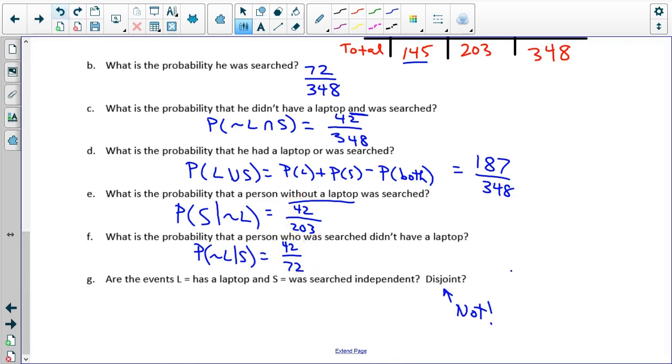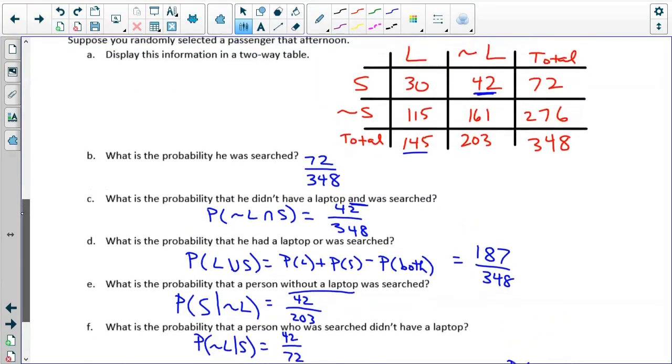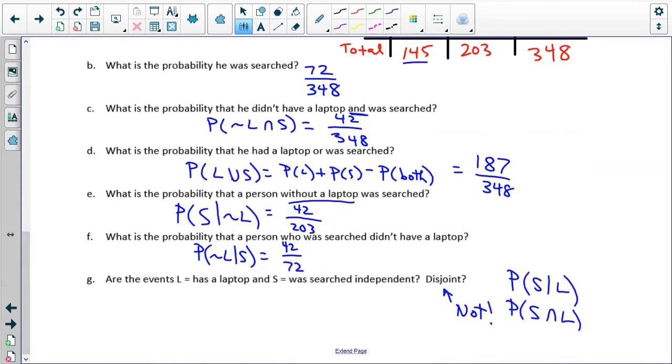But if we have probability of searched given laptop, there clearly are things there. So if we have a laptop and being searched, we can't possibly have disjoint events. And like we said, probability of being searched and have a laptop, there were elements in that case. There were 30 in there actually. So that means that they're not disjoint events.